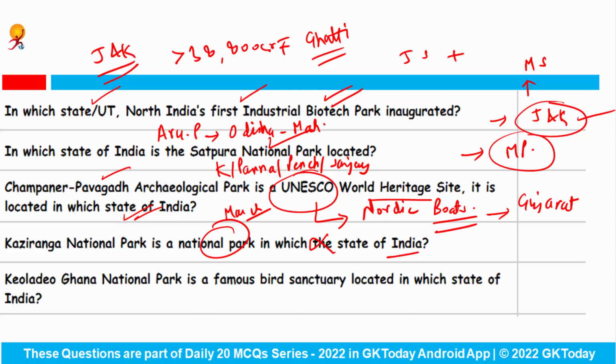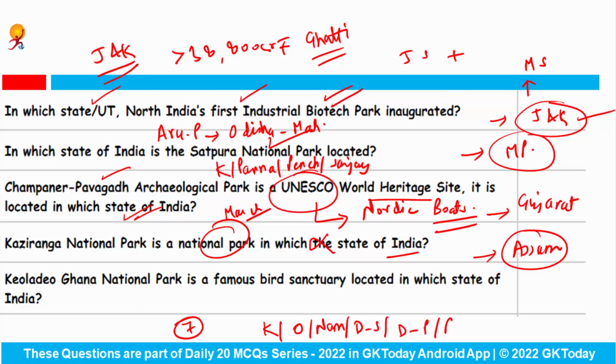So Kaziranga National Park lies in the state of Assam. Actually, these national parks were in news here and there. So here we are only considering these questions as a part of static GK, right? Also, Assam has total 7 national parks, which are these. First is obviously Kaziranga, then second is Orang, then there is Nameri, after that Dibru-Saikhowa, Dihing Patkai, then Raimona, and last is Manas. These are the 7 national parks of the state Assam.